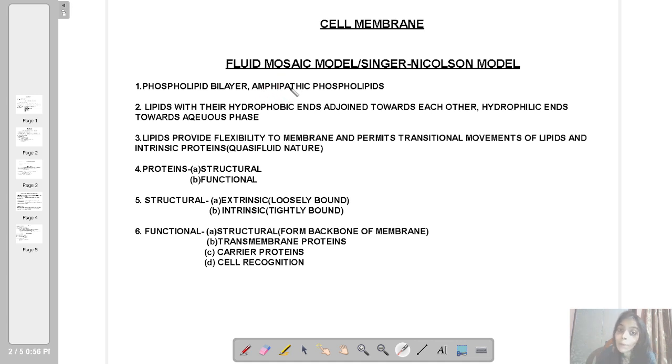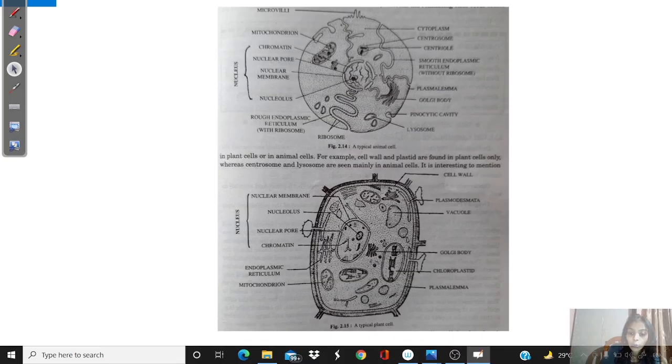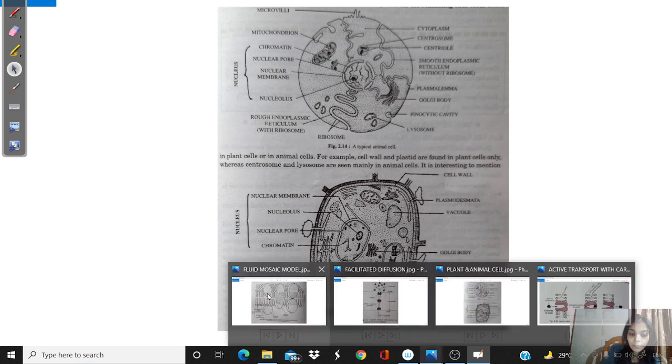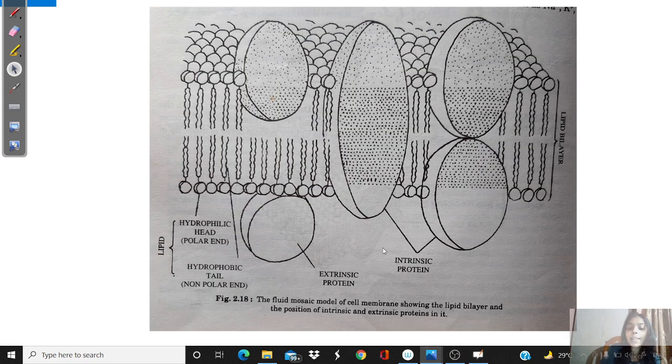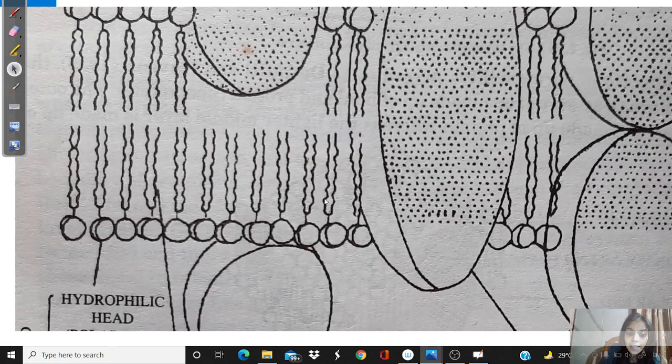Amphipathic. Why amphipathic? The word amphi means both or two. Why amphipathic? Because these lipids have two ends. If I show you the picture, it will be clearer to you. So this is basically the picture of fluid mosaic model. See, these are the phospholipid molecules.